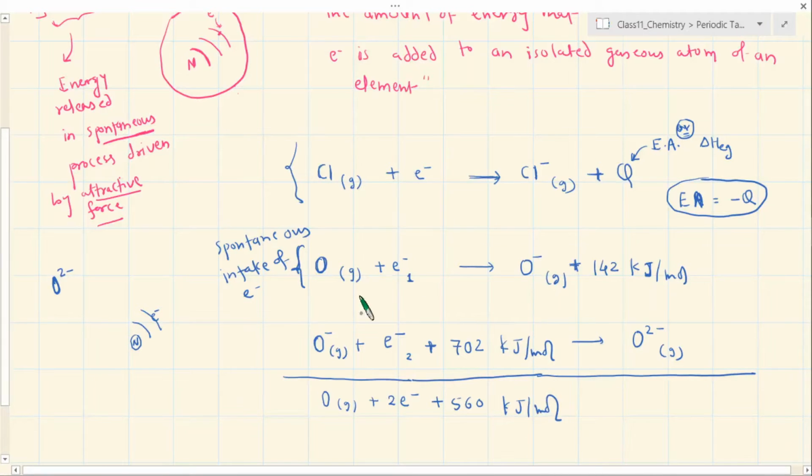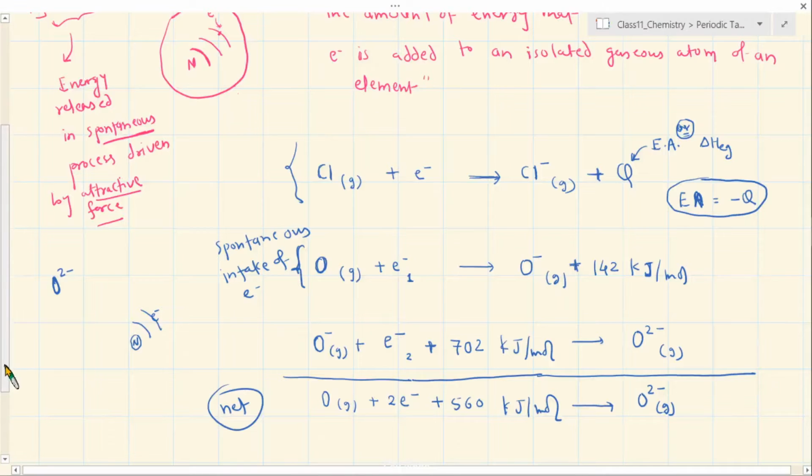I'm just simply adding the two equations. You simply add this equation with this equation, then you will see that this one remains here, these 2 electrons on the opposite side, so the net value will be positive on this side because this is the higher value, so 560. This one and this one will cancel on each side of the equation, and the remaining one on the other side will be only O2 minus gas. So this is the net equation, the net process.